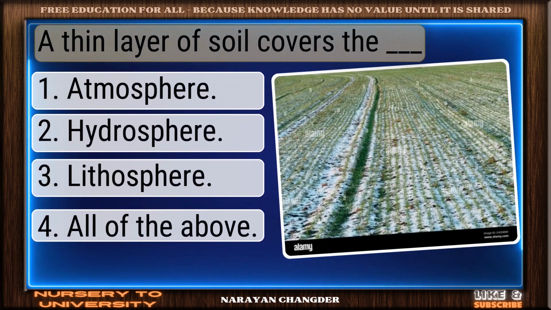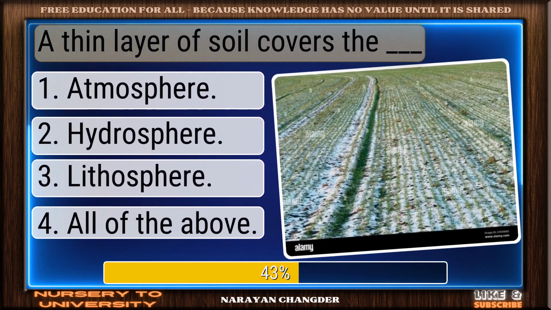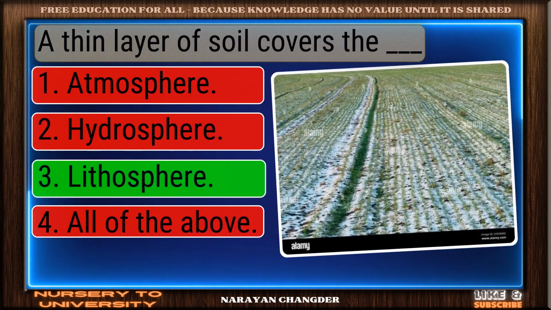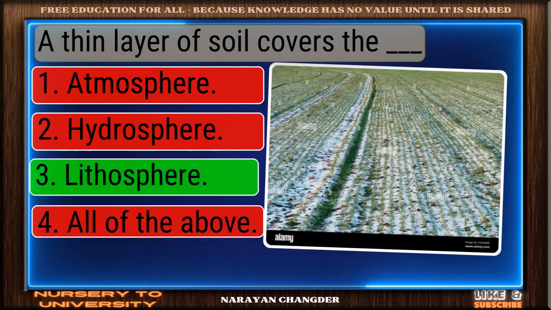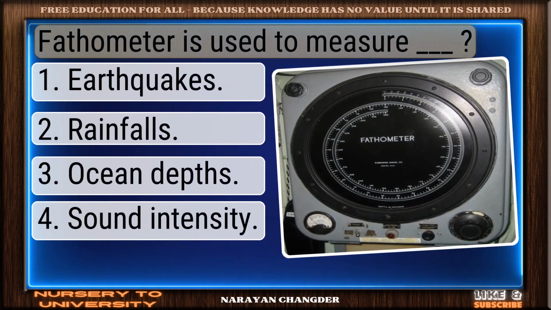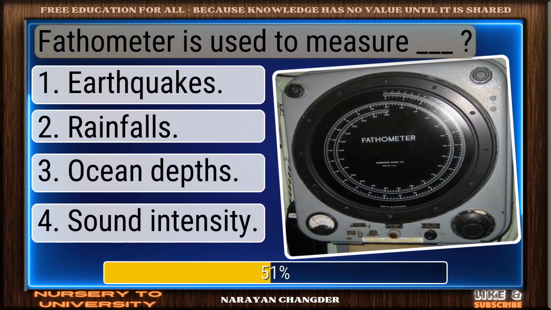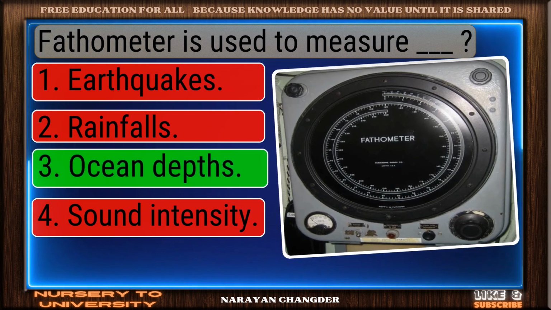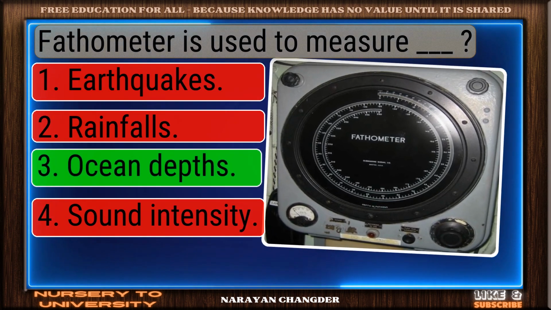A thin layer of soil covers the dash. You're right. Lithosphere is the correct answer. Fathometer is used to measure dash. You chose ocean depths, and it is correct.